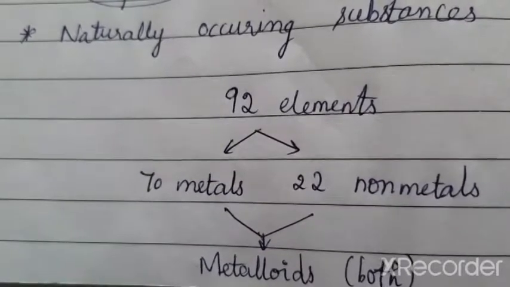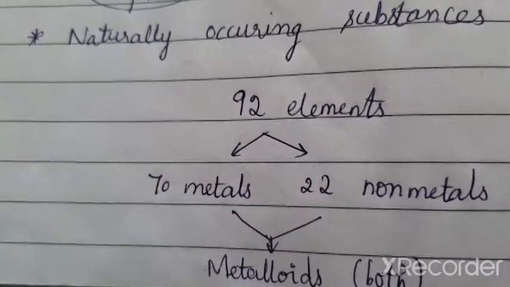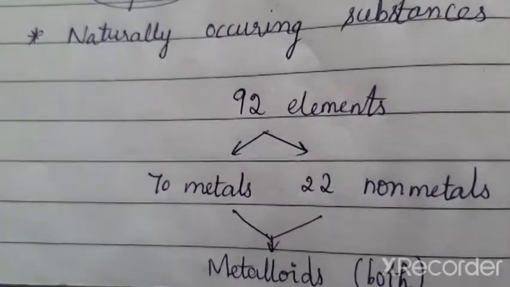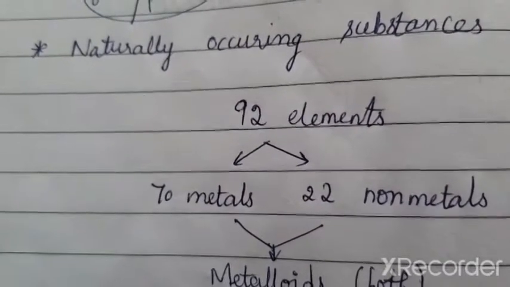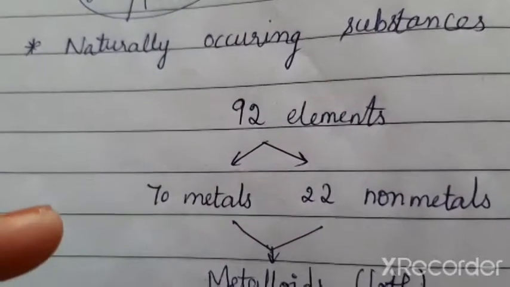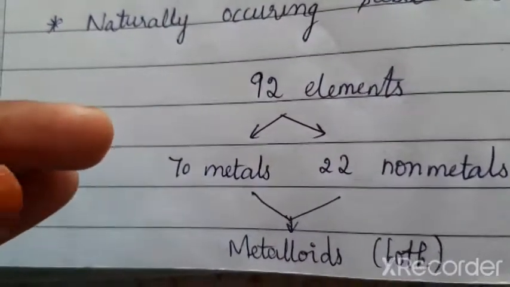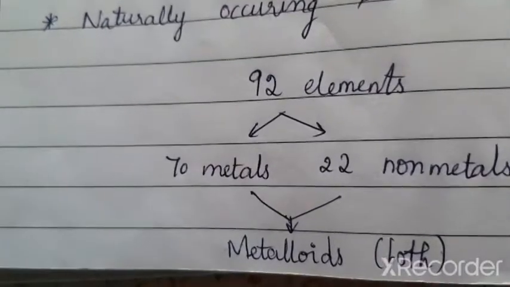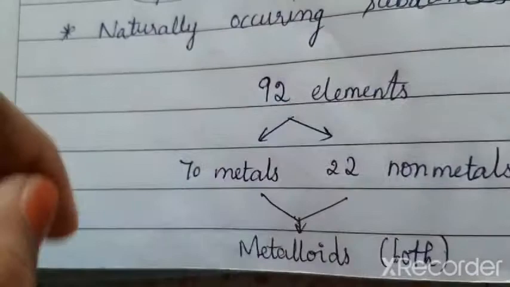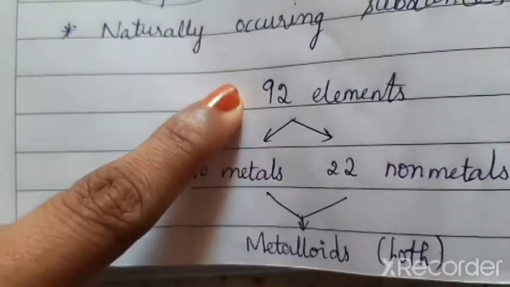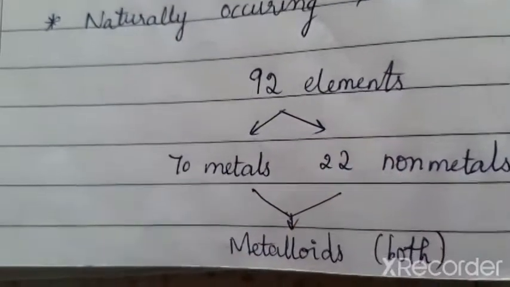So if there is only one kind of atom present, then I call it an element. If there is a group of two or more kinds of atoms, say oxygen atom and carbon atom combined together, then that is not going to be your element. So element means it is a group of atoms of the same kind. Out of such 92, 70 are metals and 22 are non-metals.